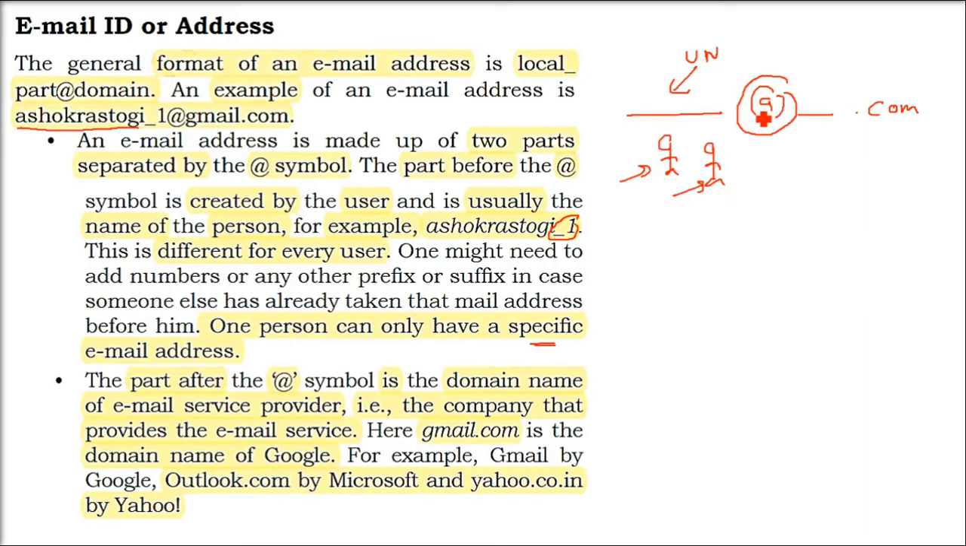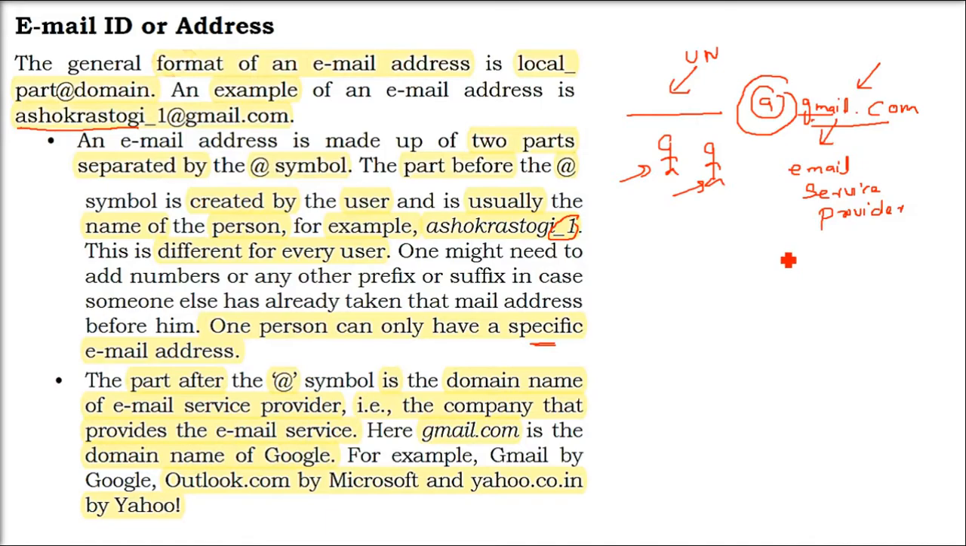So this @ is a symbol, and it will be used in all the email services. The Gmail which you see here is the domain name of the email service provider. It can be any; there are so many companies providing email services. Mostly people are using Gmail, but Yahoo and Outlook are also popular. Now gmail.com, what do you see? This is the domain name, and it is provided by Google.